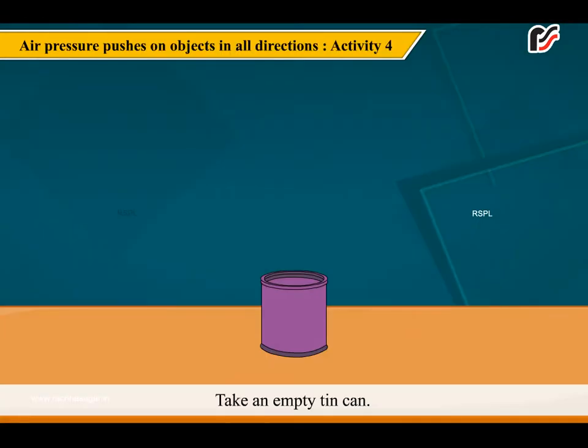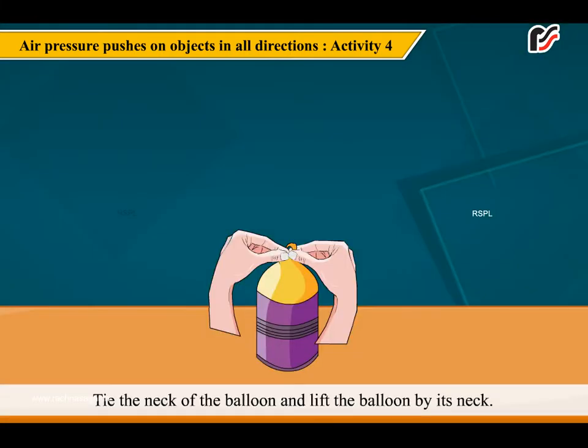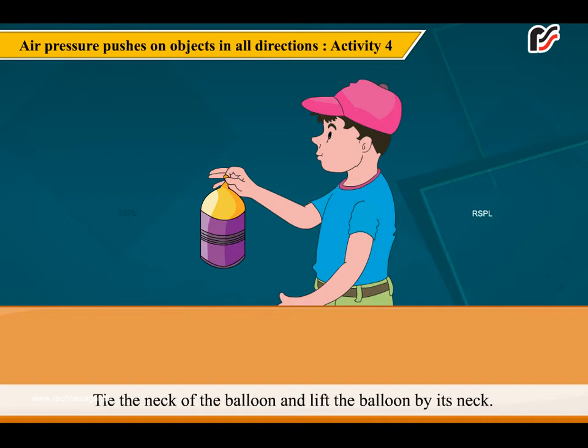Take an empty tin can, insert a balloon in it and blow air into it. Fit the can. Tie the neck of the balloon and lift the balloon by its neck. What do you see? You see that the tin can also gets lifted because air inside the balloon is pressing on all sides of the tin can.